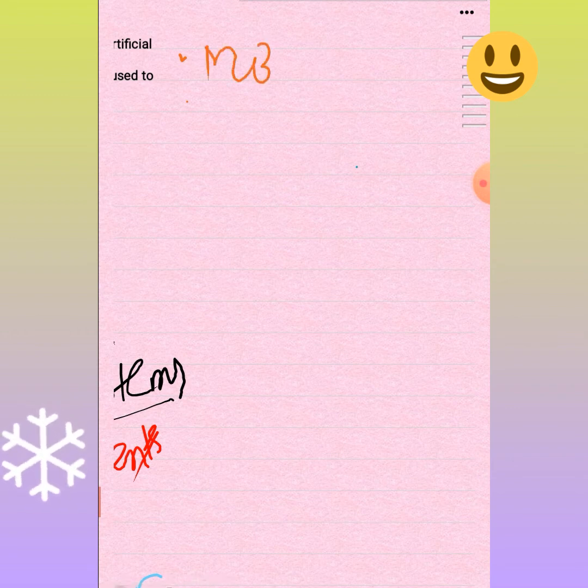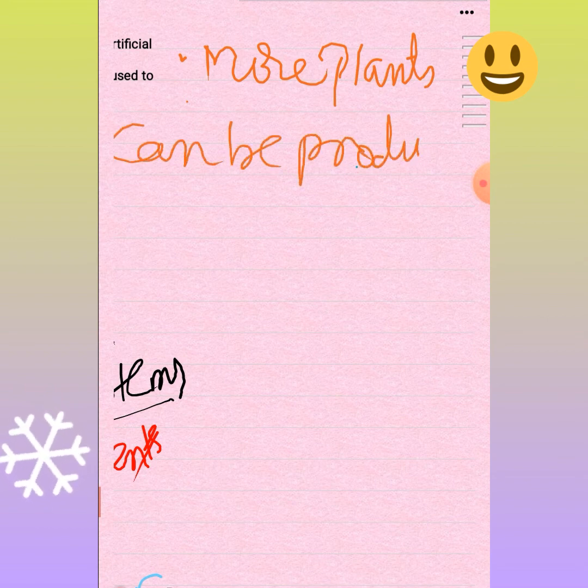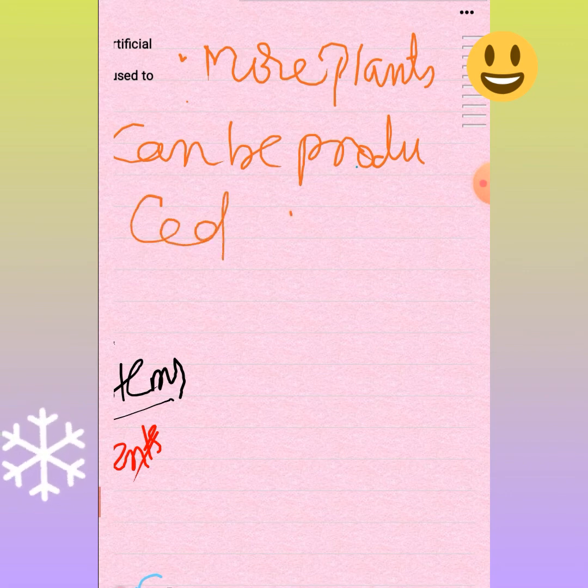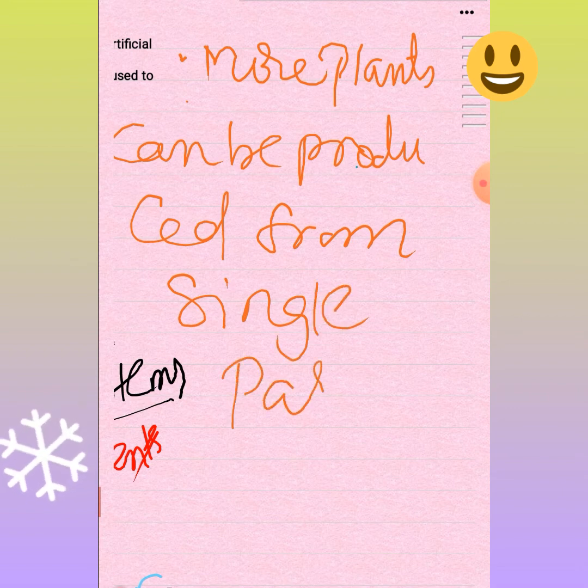More plants can be produced from a single parent plant. So what is the advantage of this?